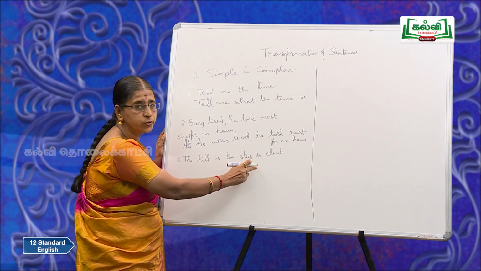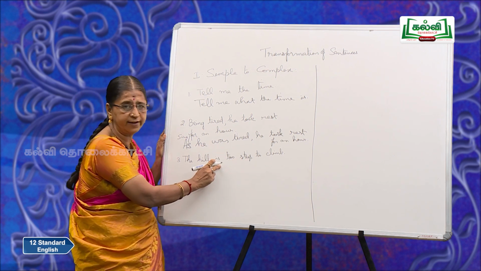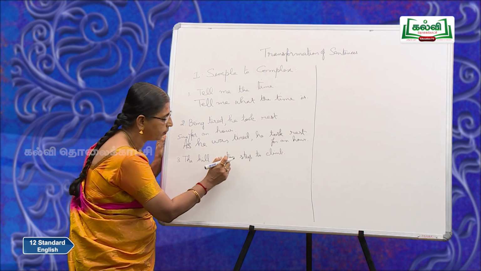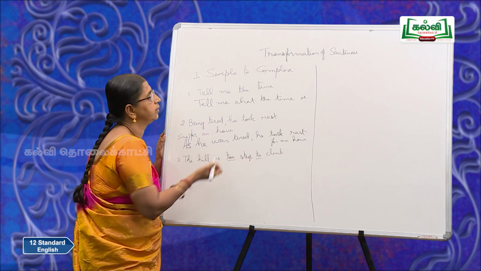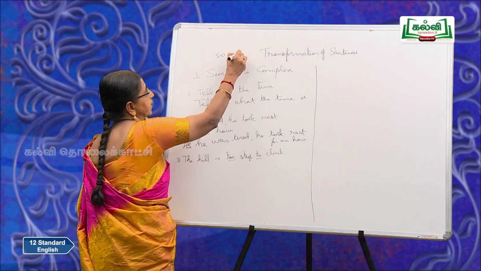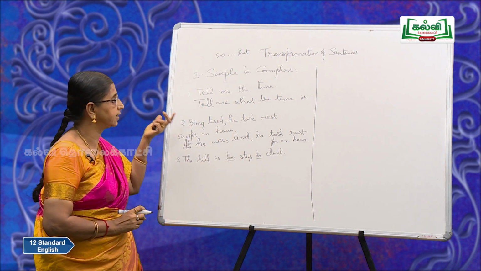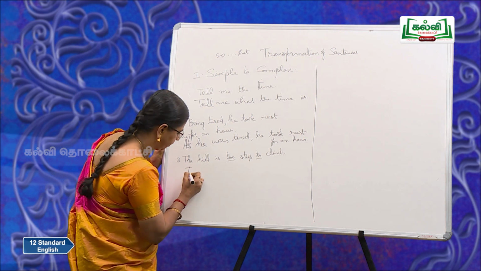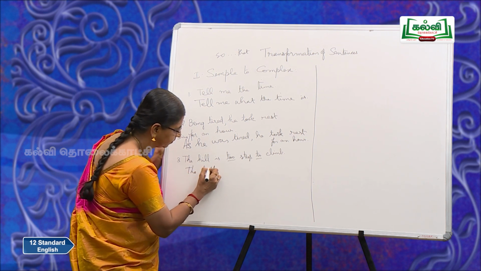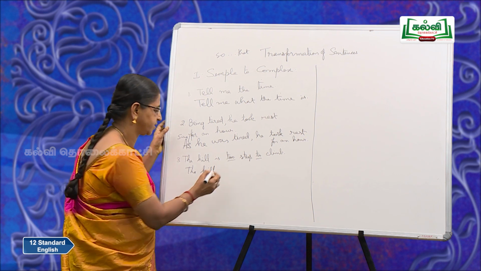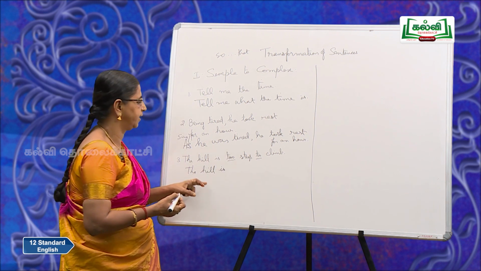The hill is too steep to climb, is your only finite verb. Now remember, whenever you have this too to here, you could use the structure so that. We just considered this in the earlier class. So here, the hill, retain it as it is, the hill. Present tense, so same form of verb, the hill is.